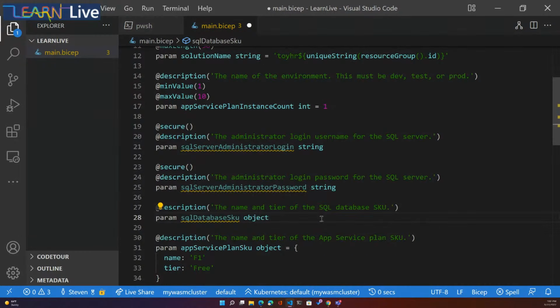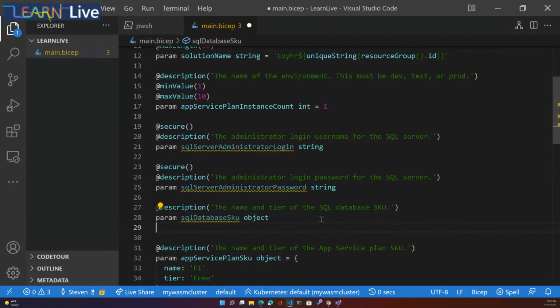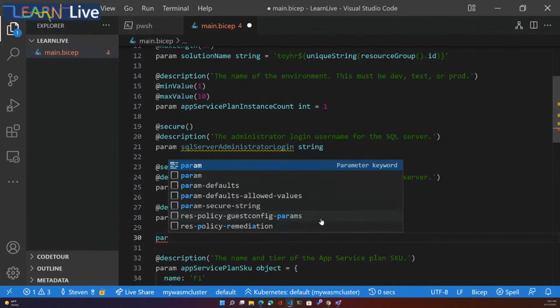If I wasn't using the Learn module, the Visual Studio Code extension is really, really helpful and gives me a bunch of snippets to start from: a basic param, a param with defaults, a param with default allowed values, a secure parameter. There's a number of different ways that we can get started.